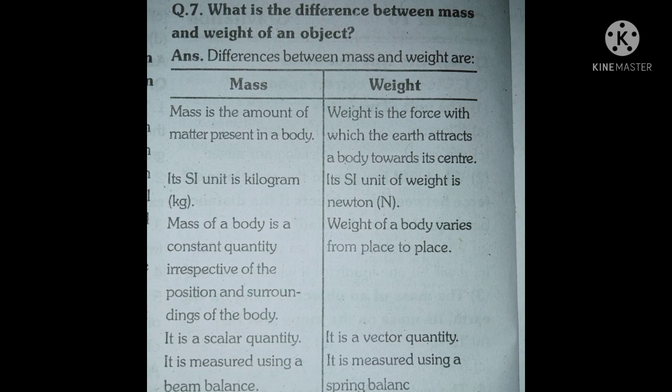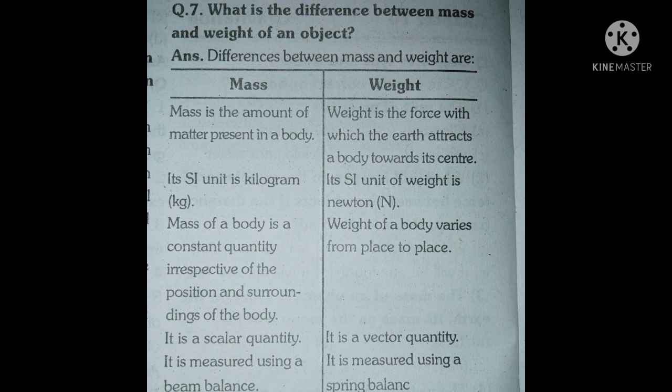Question 7. What is the difference between mass and weight of an object? Answer. Differences between mass and weight are: Mass is the amount of matter present in a body. Weight is the force with which the Earth attracts a body toward its center. Mass: its SI unit is kilogram. Weight: its SI unit is Newton.